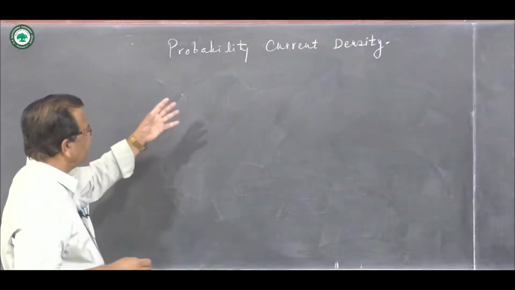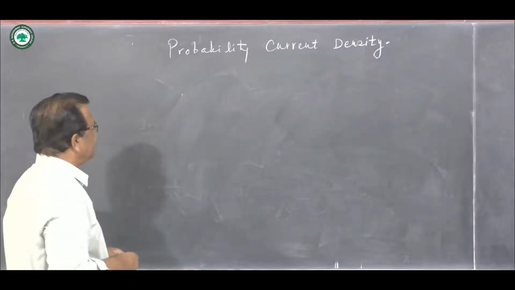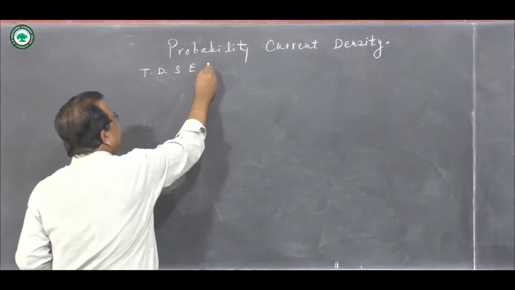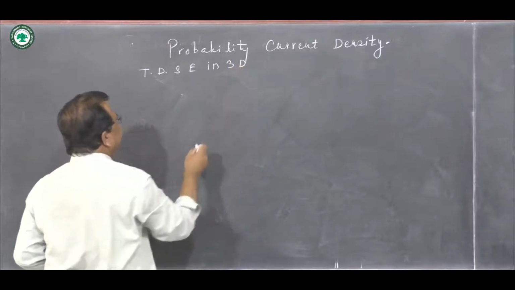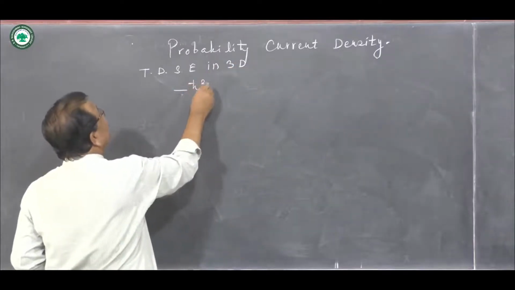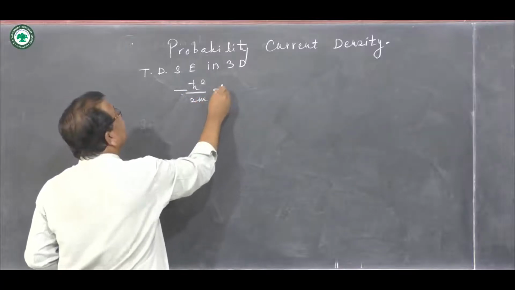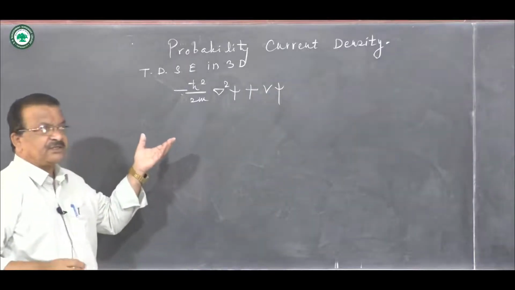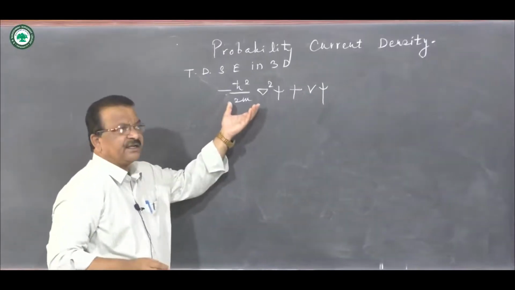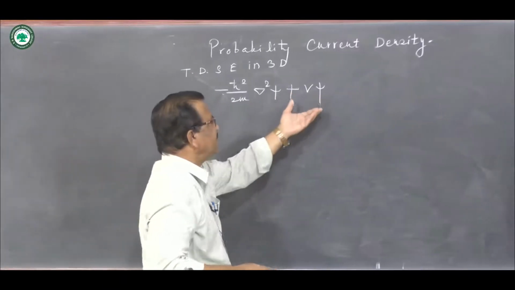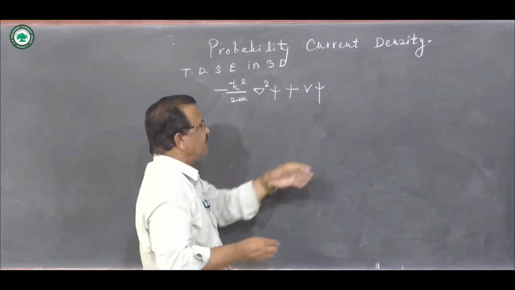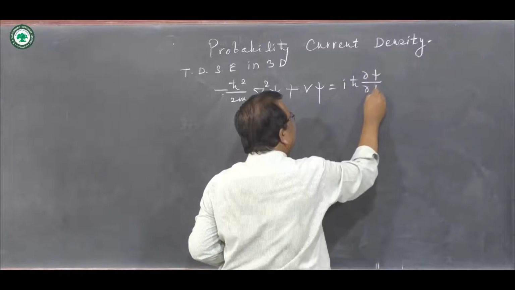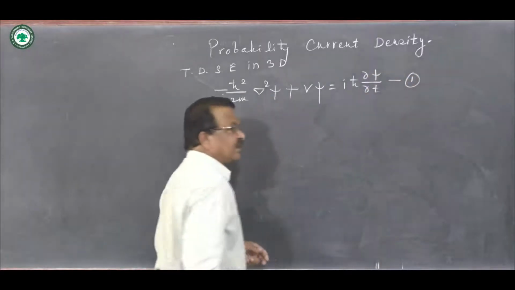So the starting point of this particular article is the Schrodinger equation. Time dependent Schrodinger equation in 3 dimension is minus h cross square upon 2m del square psi plus v psi. How to remember Schrodinger equation? The kinetic energy written in operator form plus potential energy written in operator form operating on state function equal to i h cross time dependent term, dabba psi by dabba t. This is our equation number 1.